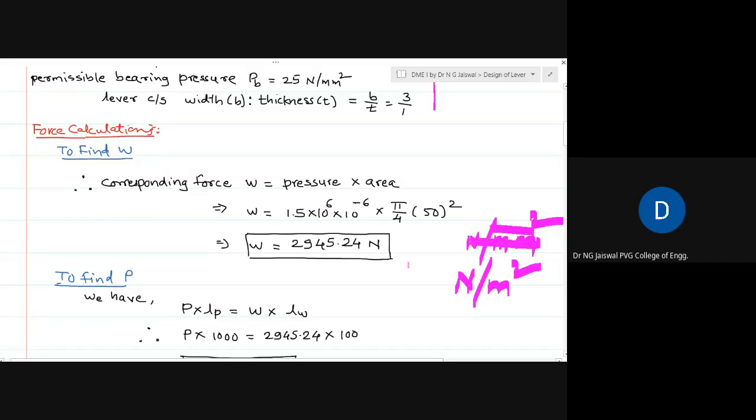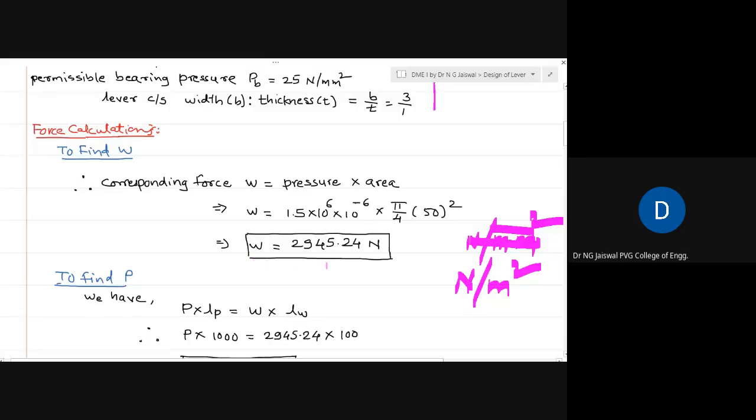We have to convert into Newton per mm square, because other dimensions, I mean length dimensions or diameter, we take in mm. That's why we first convert this: 1.5 into 10 to the power 6 Newton per meter square, into 10 to the power minus 6, becomes Newton per mm square, multiplied by pi by 4 diameter square. This is just pressure into the cross-section area of that wall. It becomes a load acting because of this steam.